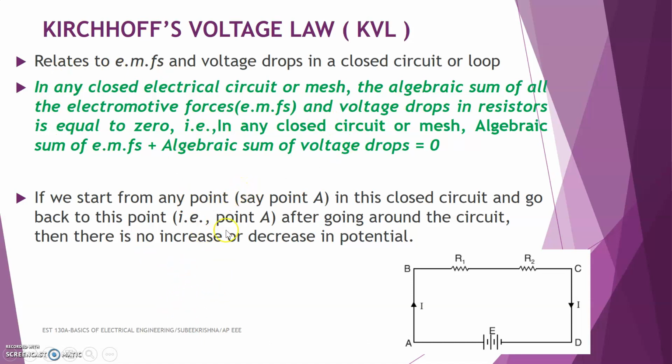We can form some rules to apply KVL to a circuit. If we start from a point, say point A, in this closed circuit and go back to this point, we are considering this entire loop. We start from point A, go along this path, and return to point A itself.